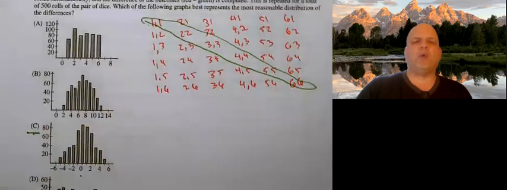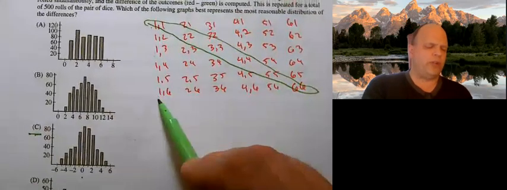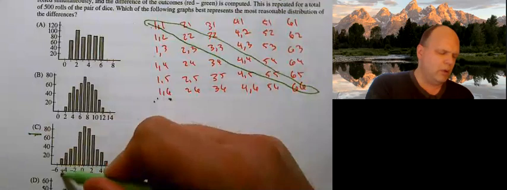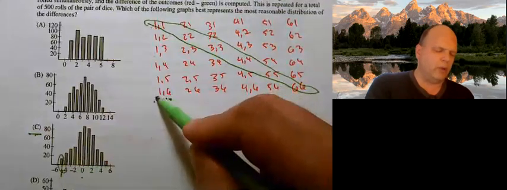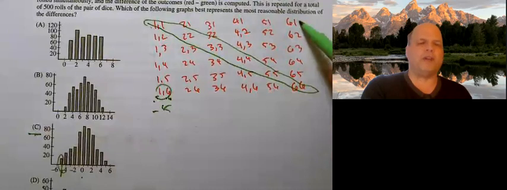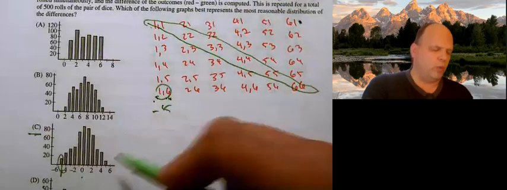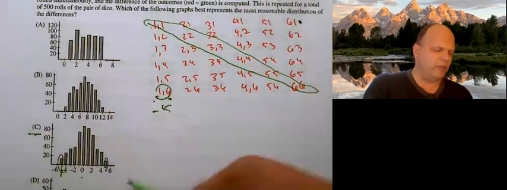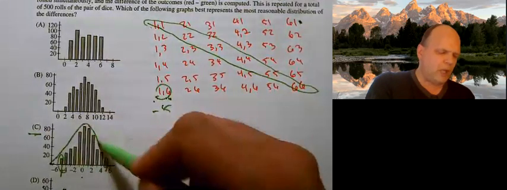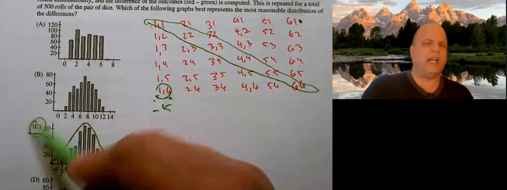What happens if I have my worst case? Well, my worst case would be a small red and a big green. 1 minus 6 is -5. Oh, but it only happened once. This is -5. Over here, 6 minus 1 is +5. That only happens once. So real quickly, I can see that this is my shape. All right, so C is my answer.